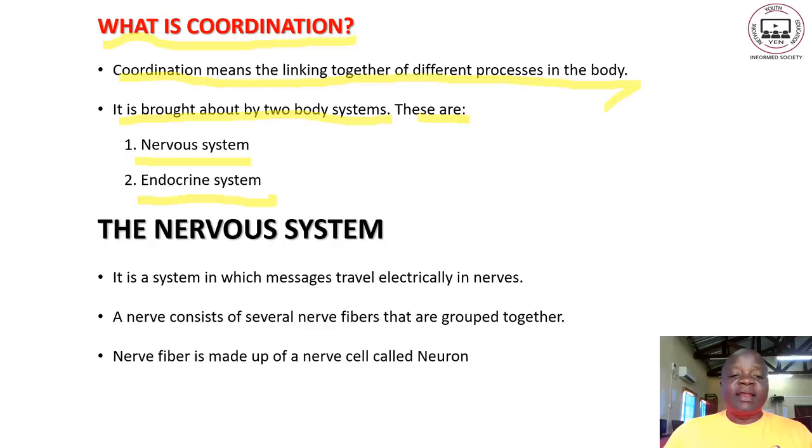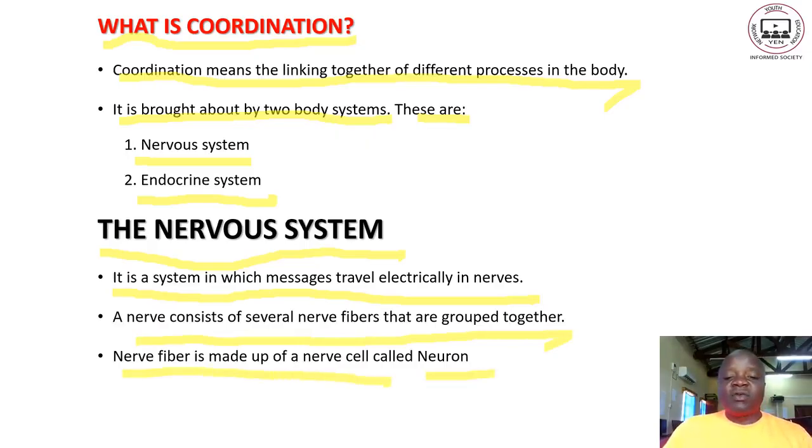Now, let us start by looking at the nervous system. The nervous system is a system in which messages travel electrically in nerves. So we have electrical messages that are conducted in nerves. That's the nervous system. A nerve consists of several nerve fibers that are grouped together. A nerve fiber is made up of a nerve cell, which we call a neuron. So we are talking of nerve fibers as a group of nerves containing neurons. So let us go to the next page.